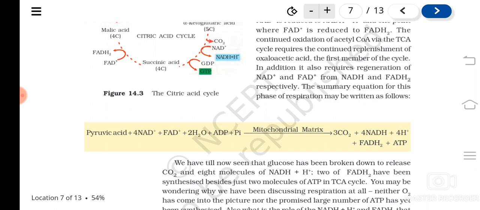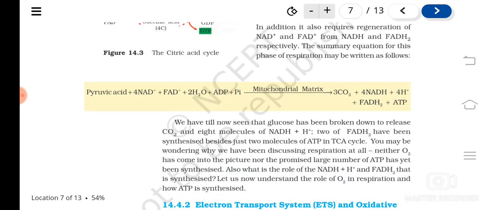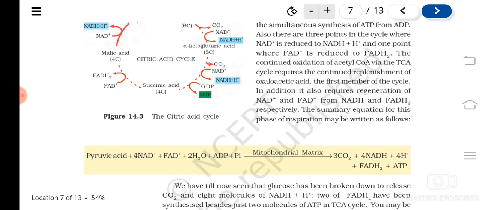Actually, this ATP is GTP. Understood? So we have seen that glucose has been broken down to release carbon dioxide and 8 molecules of NADH2, and 2 FADH2 have been synthesized besides 2 molecules of ATP in the TCA cycle. This is the nutshell, or summary, of the reactions taking place.